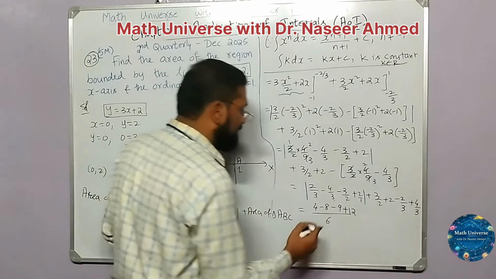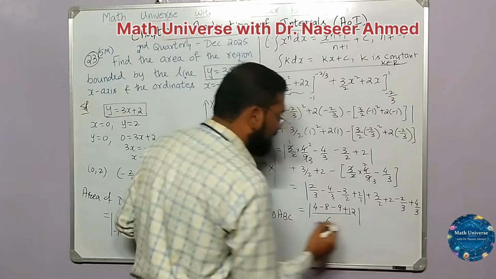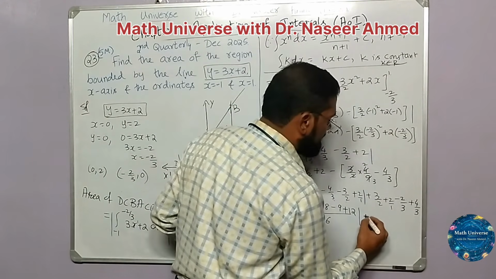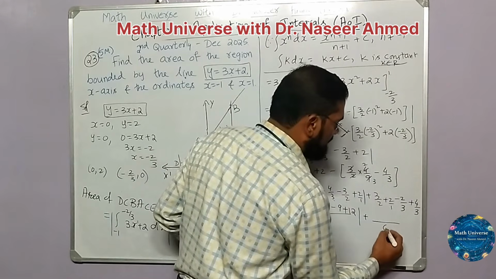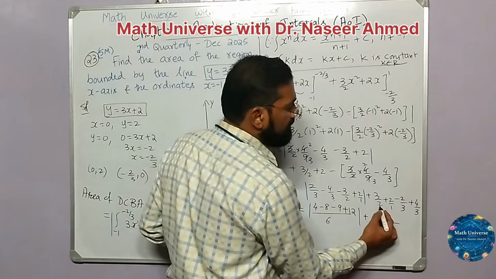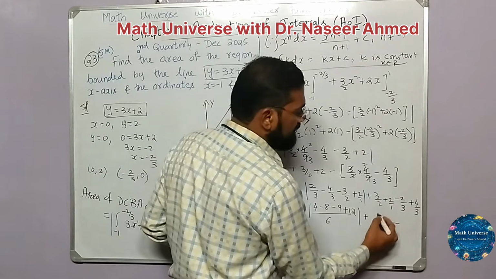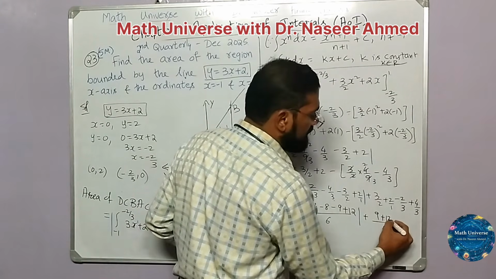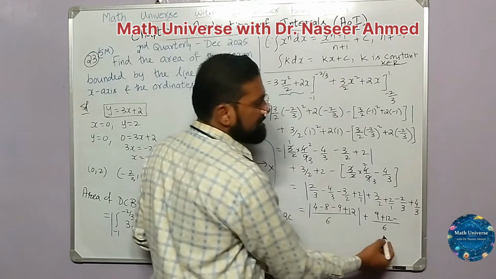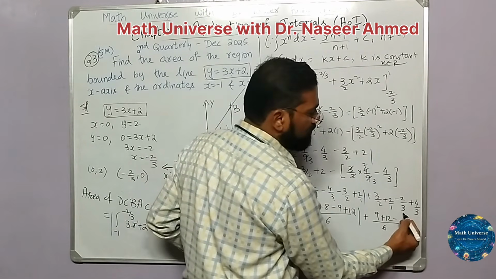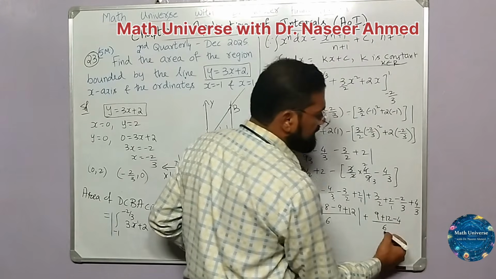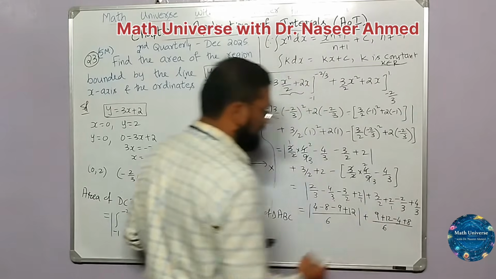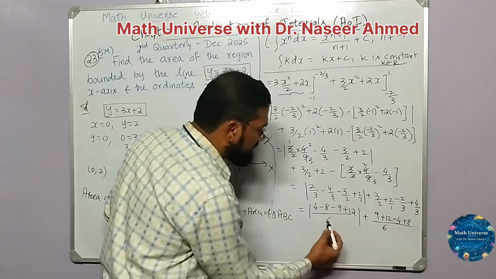So again this will be under the modulus, whereas here 2, then 1, 3, 3, the LCM will be 2 into 3, okay, 6. 6 by 2 will be 3, 3 3s are 9, 6 by 1 will be 6, 6 2s are 12, then minus 6 by 3 will be 2, 2 into minus 2 is minus 4, 6 by 3 will be 2, 2 into 4 will be 8. LCM, that's it.